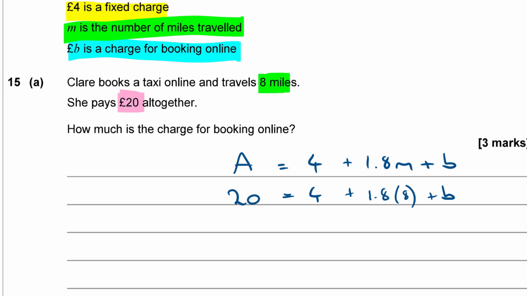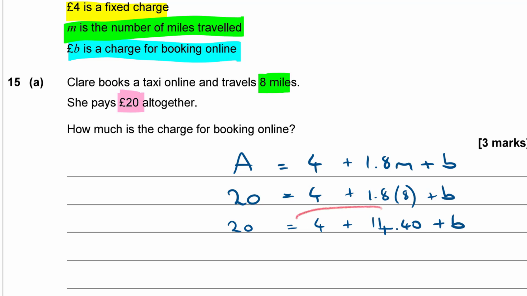Okay, so I've got 20 equals 4 plus 1.8 lots of 8 plus B. What's 1.8 times 8? 1.8 times 8 is 14.4 or £14.40. So that's 20 equals 4 plus £14.40 plus B.